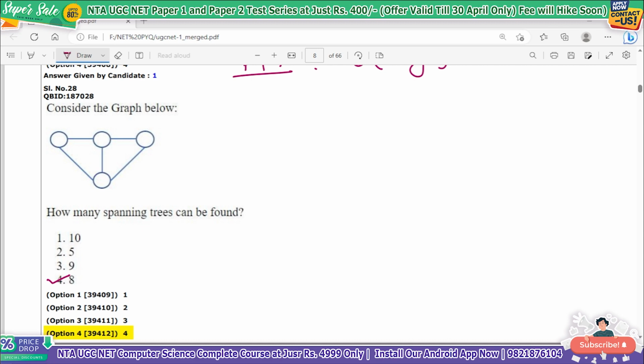तो ये concept है for this particular question, that is if we have a non complete non weighted graph. Non weighted graph है आपका, obviously weight mention नहीं है यहाँ पे. So non weighted graph अगर है for that particular case, how you will be finding the number of spanning trees? इसका कोई फॉर्मूला नहीं है, ठीक है. When we have a non complete graph and when we have a non weighted graph, there is no formula to find the number of spanning trees.